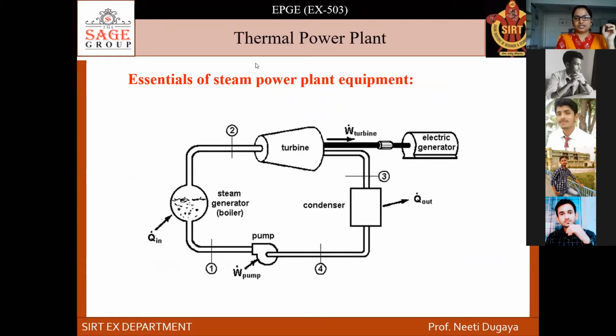Okay, so we can see here only 5 major components are here. This is the steam generator or boiler. What does it work? Here it is mentioning Q, and that means input. The steam generator or boiler has the big size. This is just an indicating diagram. We will discuss the detailed diagram after few classes, when we will be studying the working of thermal power plant or working of steam power plant.